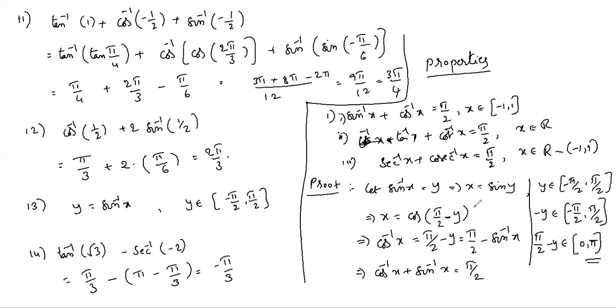Cos(pi/2 − y) = sin y, cos(3pi/2 − y), and so on: there are many ways you can express sin y. But among all those, only one value belongs to the principal value range. Only that you have to write. Here, if you observe the range of y, pi/2 − y belongs to 0 to pi. That's why we write pi/2 − y. If pi/2 − y is not in the principal value range, we won't write this cos inverse x, because the range does not match. Like this, the remaining two also we can prove.